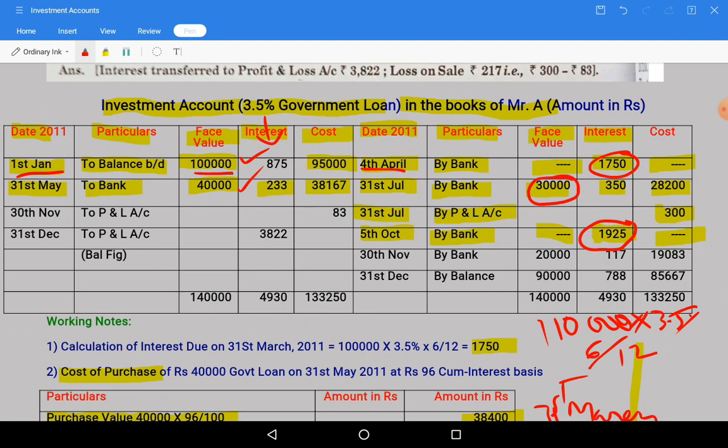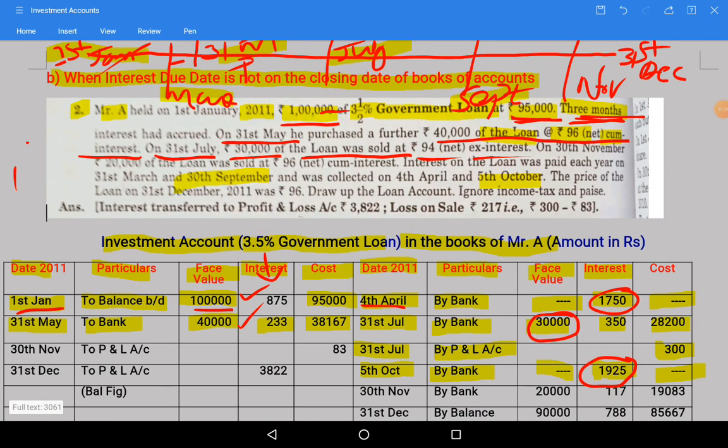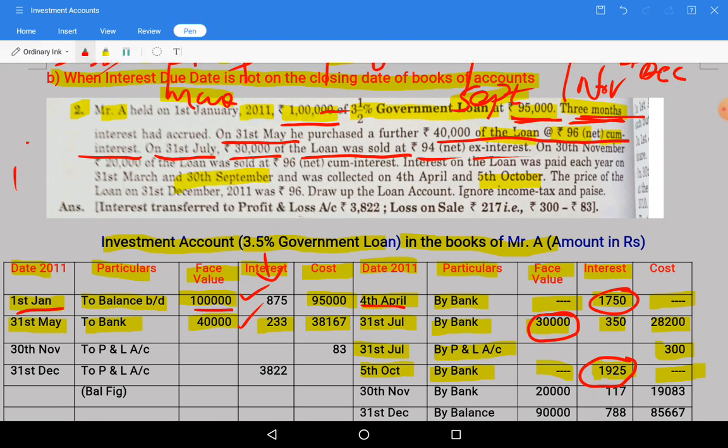After that, next transaction is there on 30th November. After September, what is left here on the timeline?